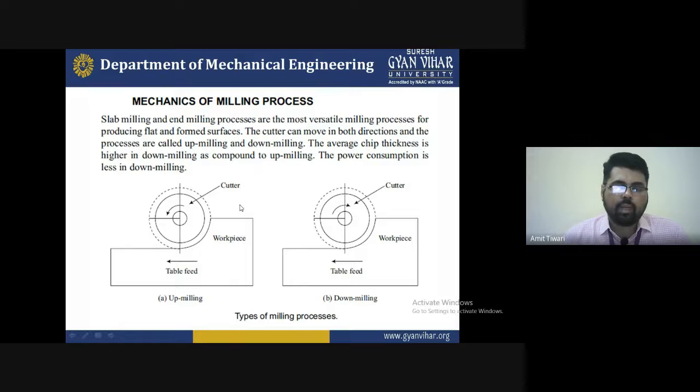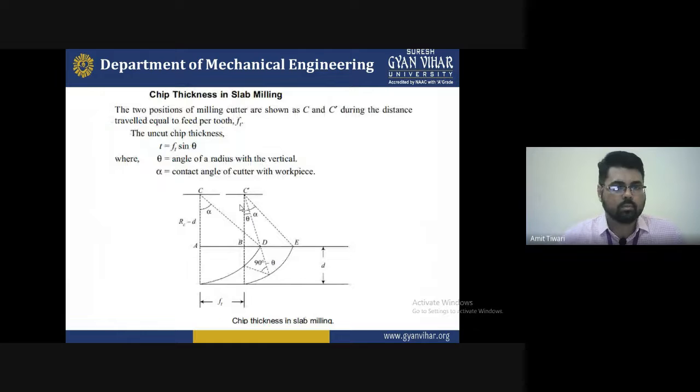It will help you understand this type of problem more easily. Second is chip thickness in slab milling. Two positions of the milling cutter are shown as C and C dash. You can see it in the diagram.